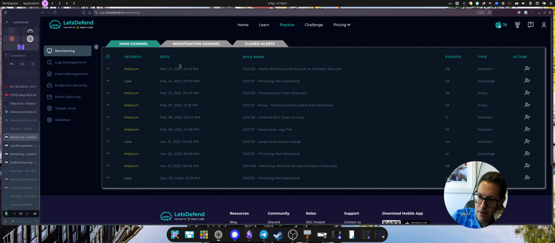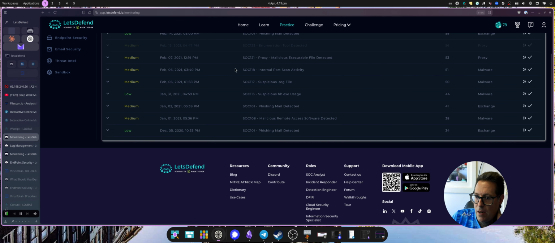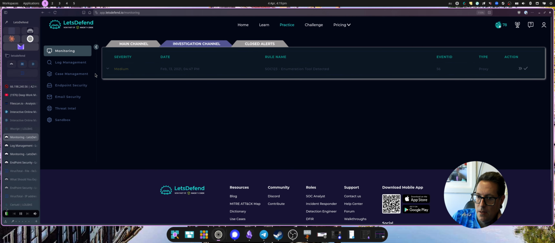We're on LetsDefend, another day, another alert. Looking at our severity, we've got medium tickets we want to prioritize. Phishing, no, that's low. We've got suspicious reg, port scan, enumeration tool detected. That seems interesting. Gonna grab that and assign it to myself. So SOC123.